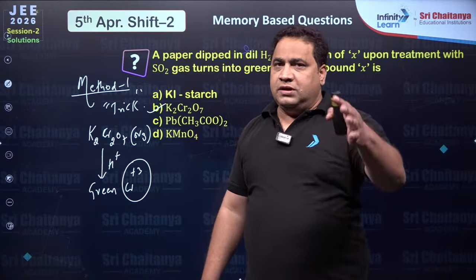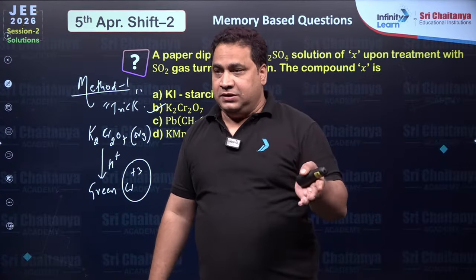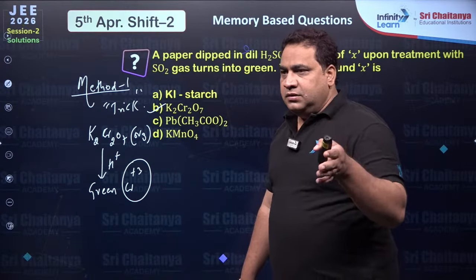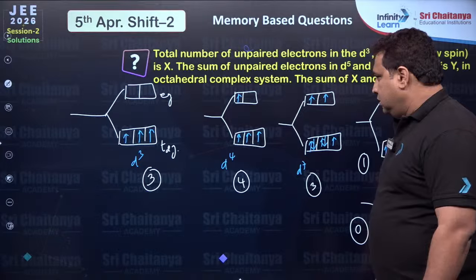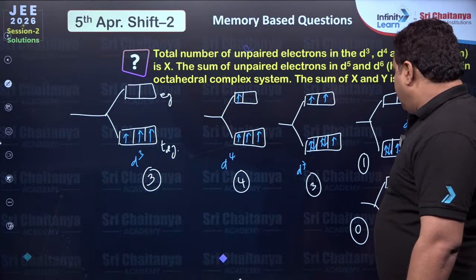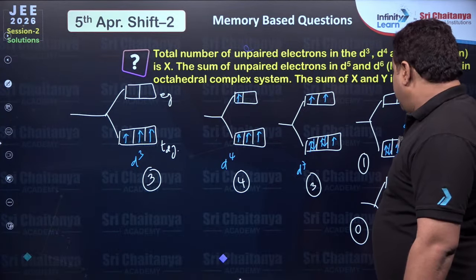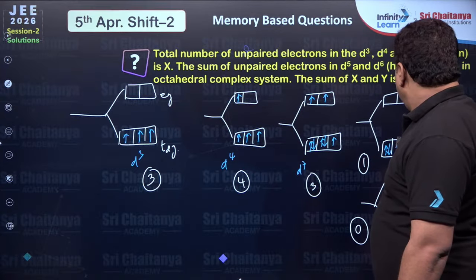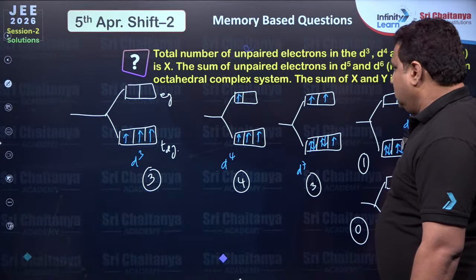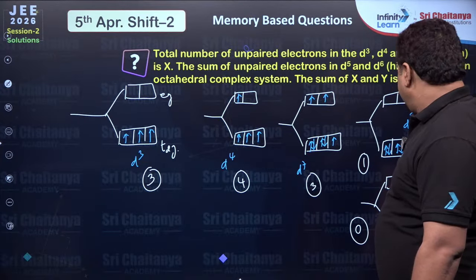If you say, no sir, I don't want a shortcut, I want a detailed explanation, if anybody says detailed explanation, one second.